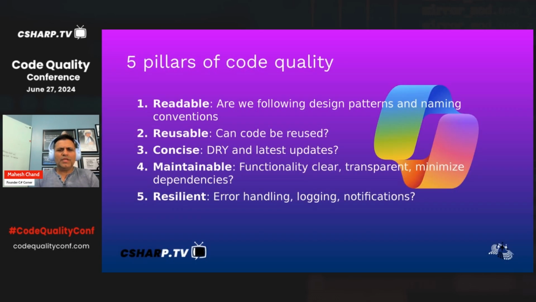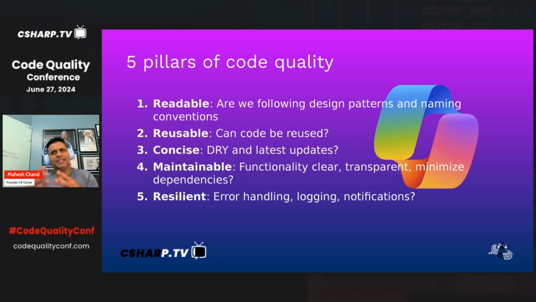Okay, so let's talk about code quality. In today's session, I'm just going to focus on code quality and how you can use GitHub Copilot for improving code quality. When you think of code quality, look for these 5 things. Readable: is your code readable? Can somebody just join your team, look at the code, and find it very easy to understand? That's the first one.